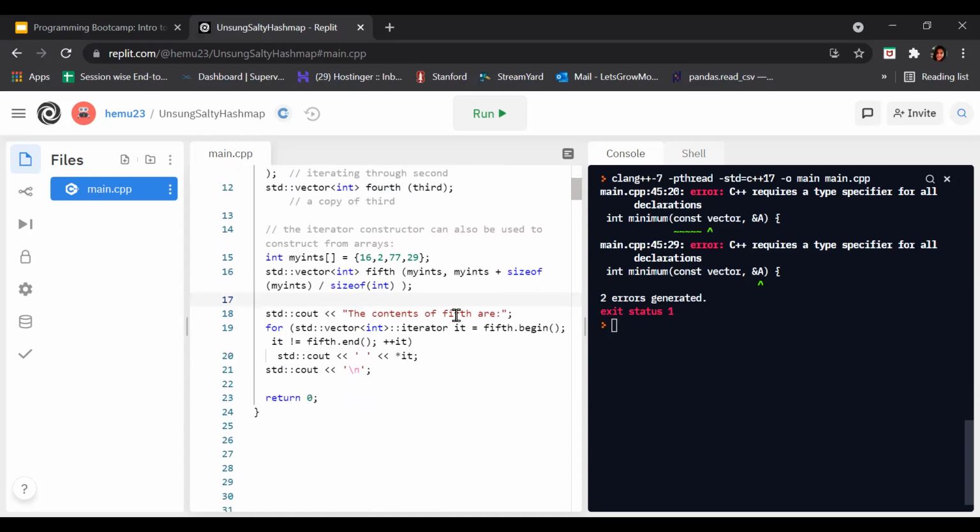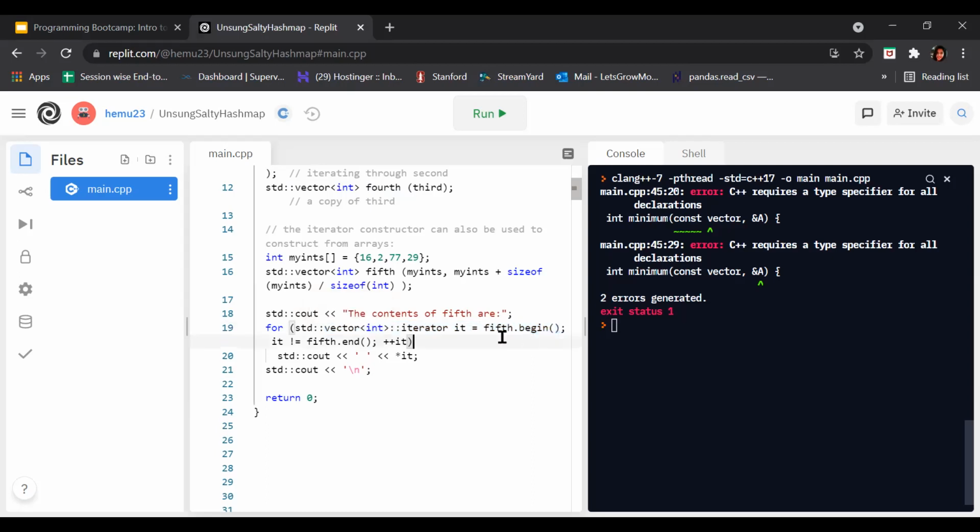Now cout, the contents of fifth are printed on screen. Remember it is using a for loop. What is the for loop here? The initializer is vector int iterator it. What does it mean? It creates an iterator equal to fifth.begin, meaning iterate through fifth.